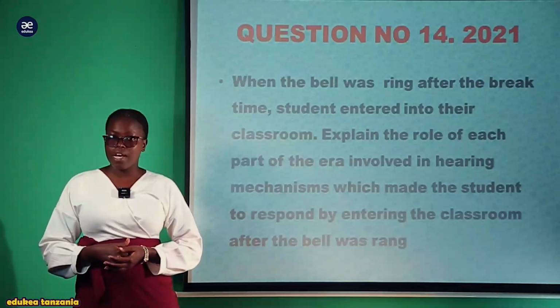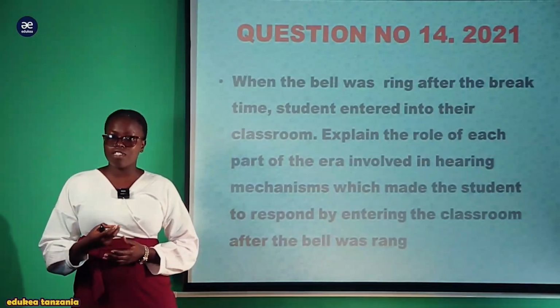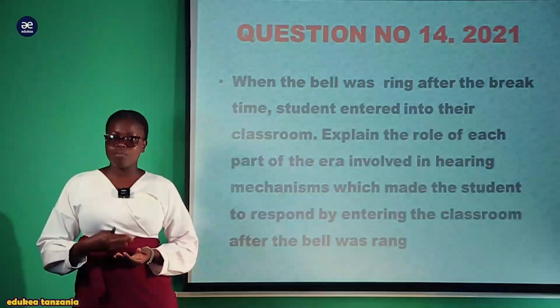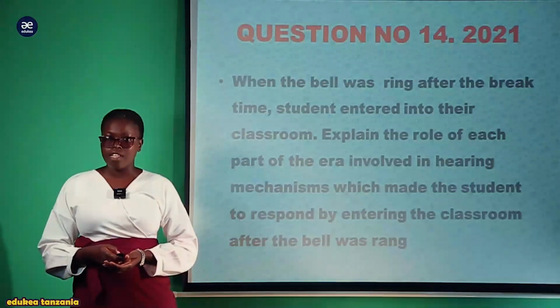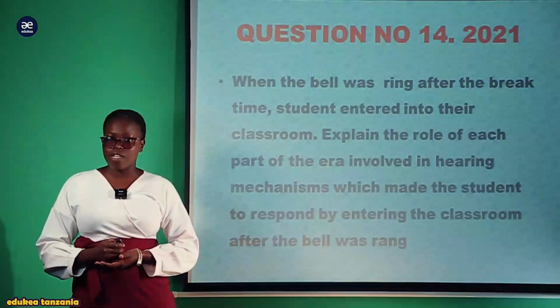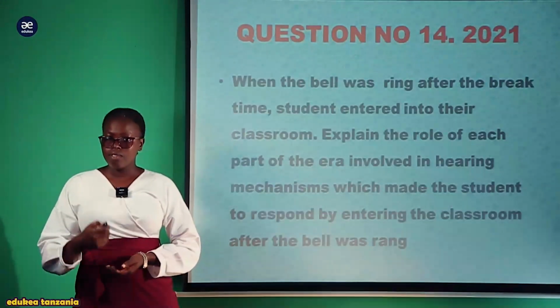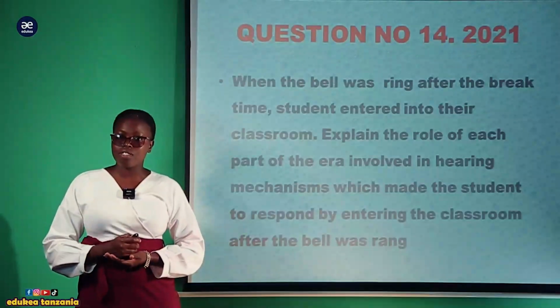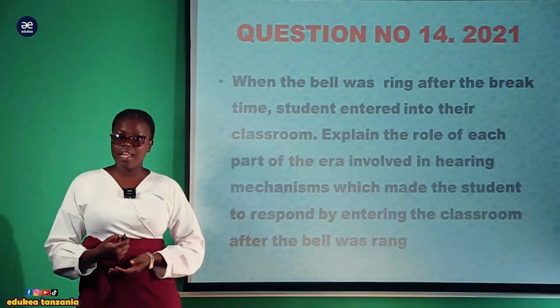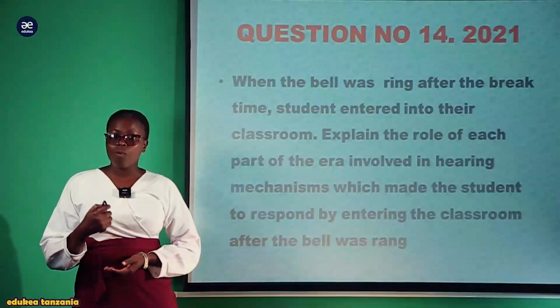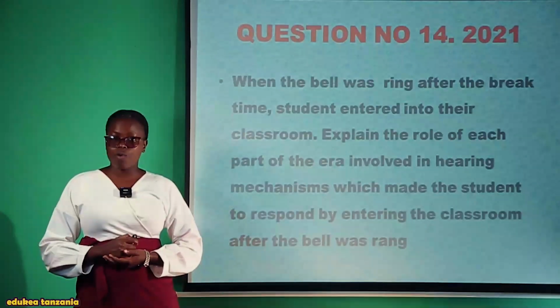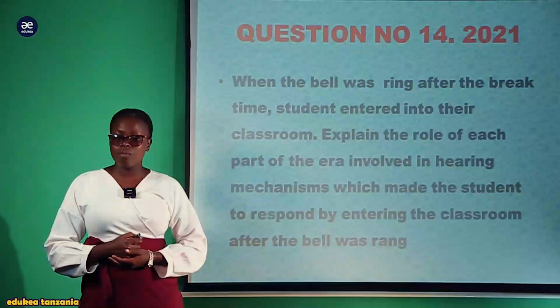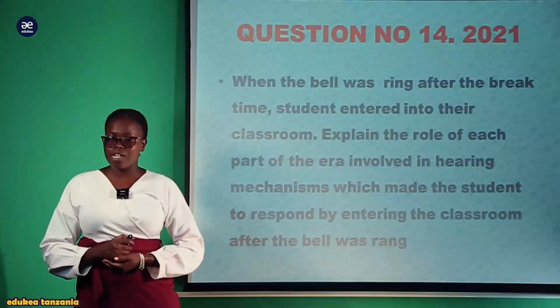So the ear is one of the sense organs which is responsible for hearing as well as balancing. So it is responsible for detection of sound. In this session, we are going to discuss a little bit about the structures of the ear and how the mammalian ear looks. After that, we can answer the question by giving the mechanism of hearing involving these parts of the ear.